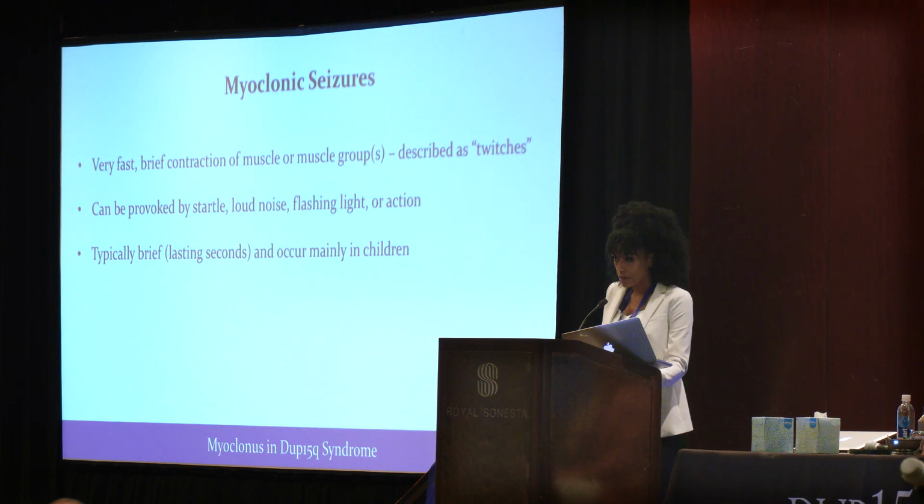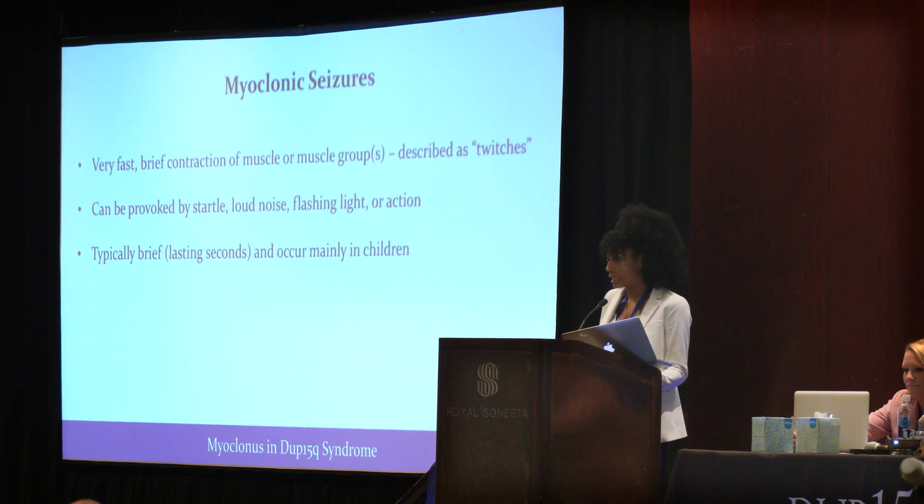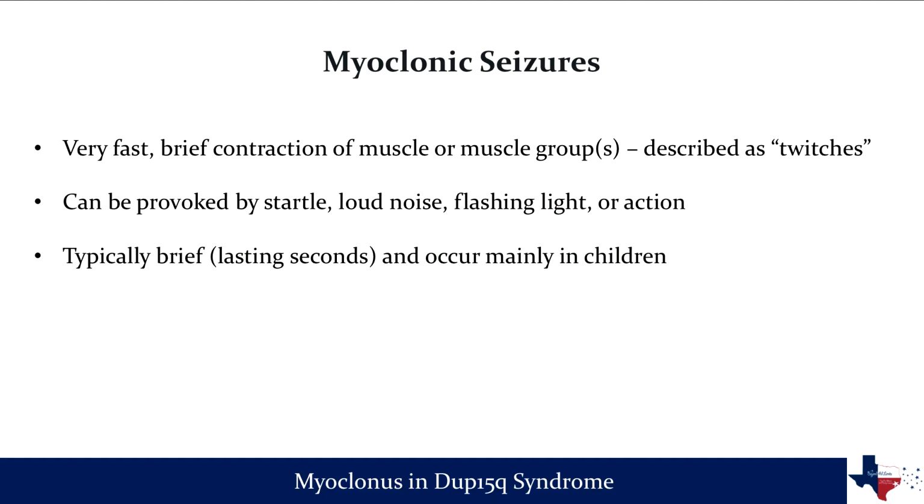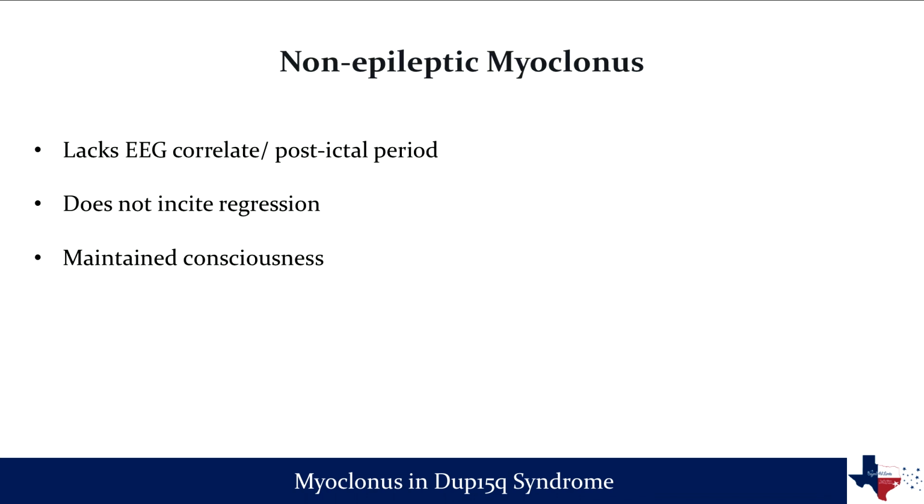So epileptic myoclonus, alias myoclonic seizures, are characterized by epileptiform EEG changes, which can be identified as brief episodes or prolonged myoclonic status of generalized spike and wave activity. And non-epileptic myoclonus is void of EEG correlates, in comparison to myoclonic seizures that are associated with the epileptic changes and altered states of consciousness.